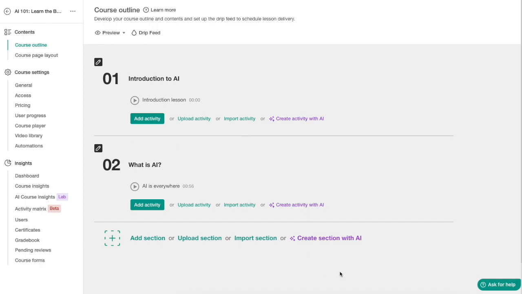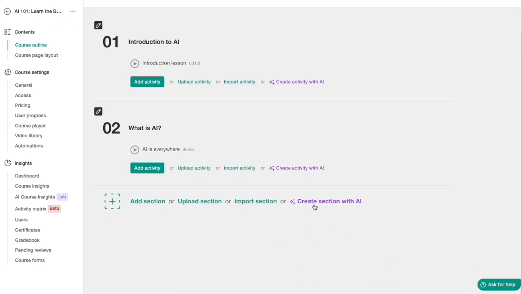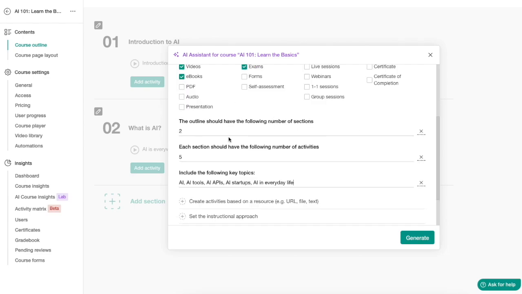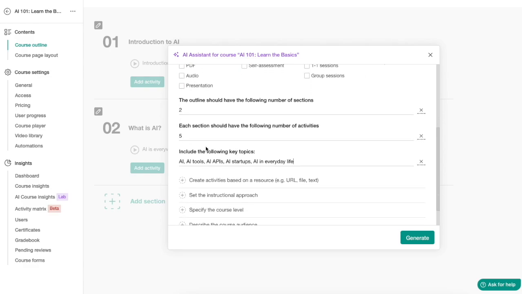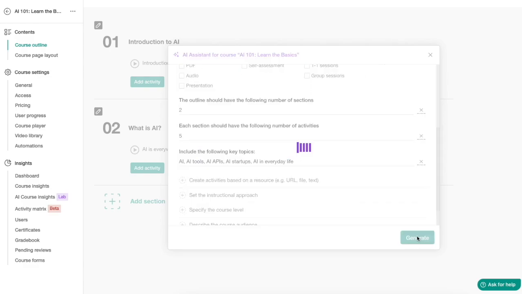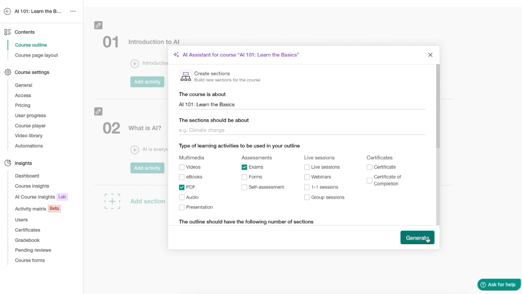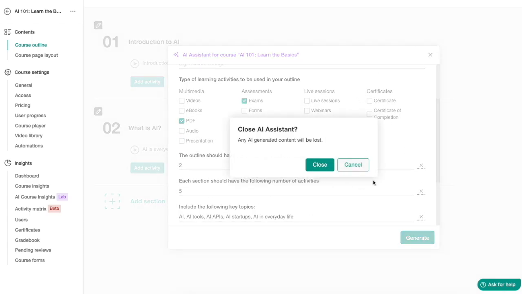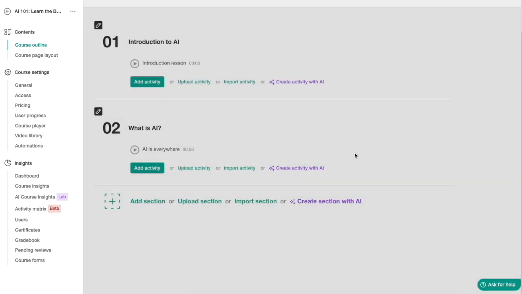And just for the heck of it, let's actually try what happens if we create a section with AI. So let's click here and let's just choose the number of sections to be 2, the learning activities to be 5 in each section, and then some topics, and let's click on generate. Okay, so actually right now it's refusing to generate the content. I have no idea why this is, but when I'm trying to close it, it says that the AI generated content will be lost. Well, let's close it for now.